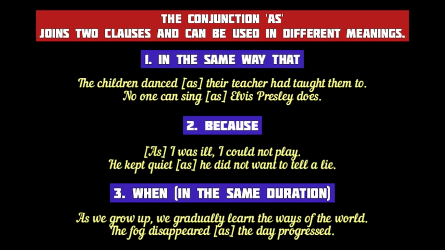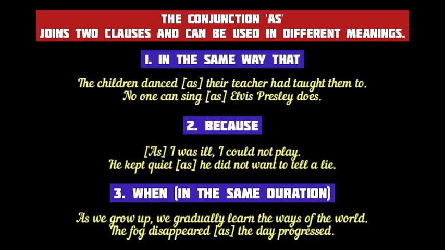For example, the children danced as their teacher had taught them to. No one can sing as Mr. Elvis Presley does. In these sentences, the conjunction as means in the same way that. The conjunction as may also mean because or since.